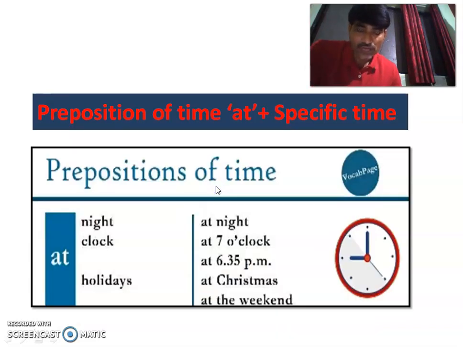So I was talking about prepositions of time. At is another confusing preposition, and first of all we will talk about it in the situation where it has to be used as a preposition of time. At means at night, a particular time or a particular holiday. For example, at night, at 7 o'clock, at 6:35 p.m., at Christmas, at the weekend. You can have your own sentences of these particular words so that you get practice.